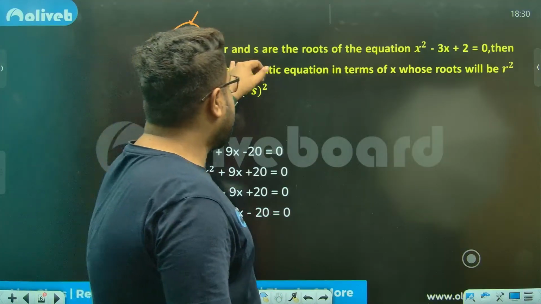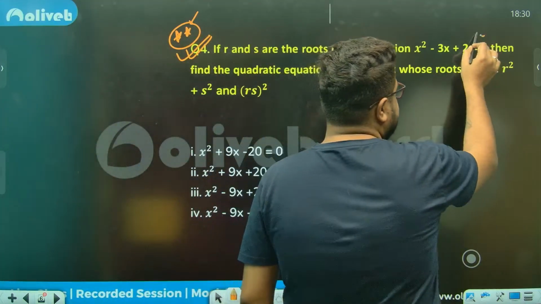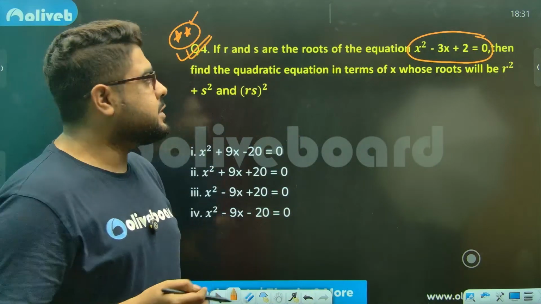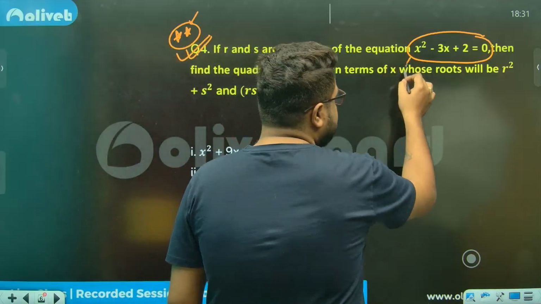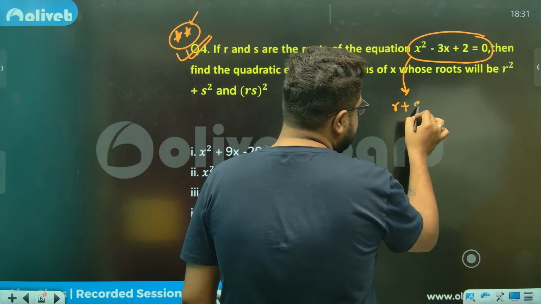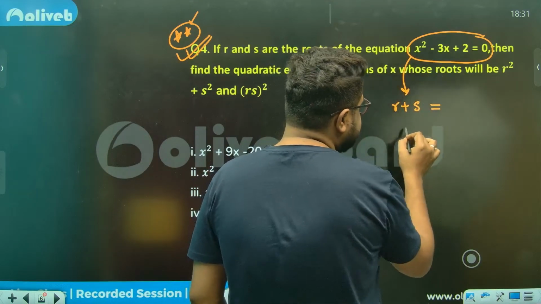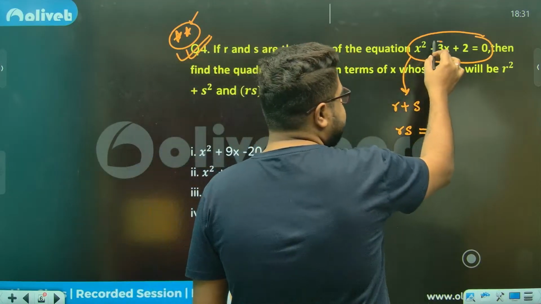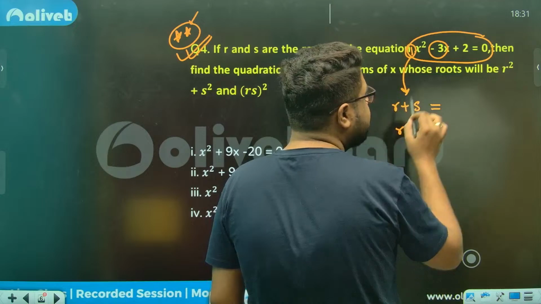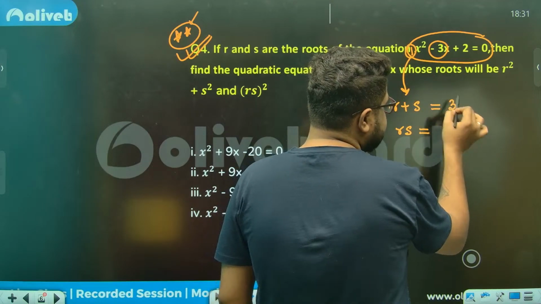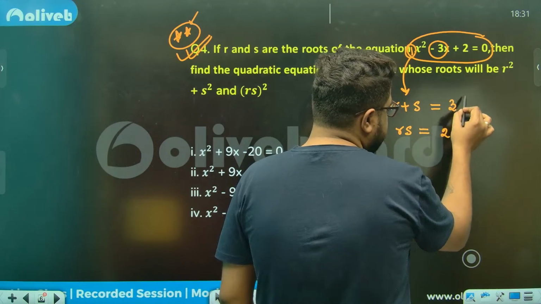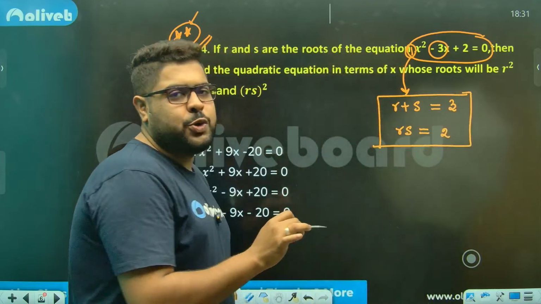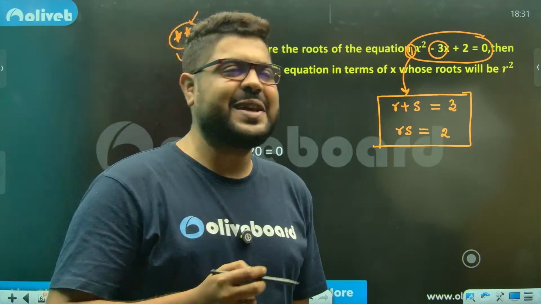R and S are the roots of this equation. Now you see, there are two ways to go. First things first, sum of the roots and product of the roots I can figure out. Sum of the roots is R plus S and product of the roots is R into S. Sum will be minus B divided by A. A is 1. So minus of minus 3, which is 3, and product is 2. Now, there are two ways to go from here. Let me show you the difficult way first, then I'll give you the easier way.